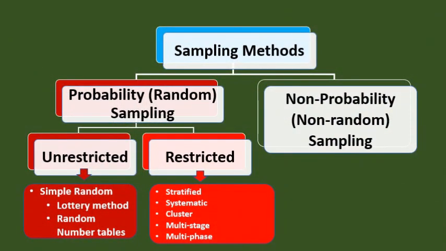Now let me summarize the lesson. Sampling methods may be classified into probability sampling or random sampling, and non-probability sampling or non-random sampling. Probability or random sampling may be further classified into unrestricted sampling and restricted sampling. Unrestricted sampling consists of simple random sampling, which includes lottery method and random number tables. Then restricted sampling consists of stratified sampling, systematic sampling, cluster sampling, multi-stage sampling, and multi-phase sampling.